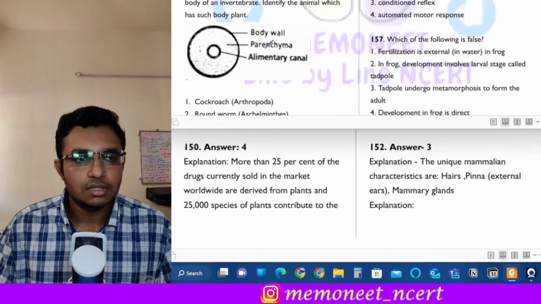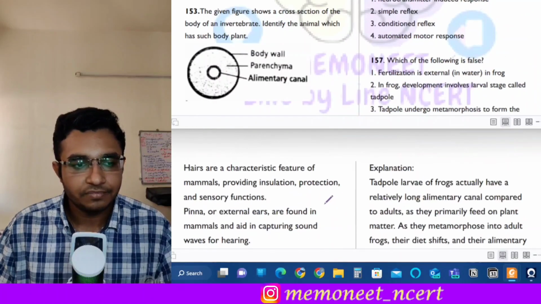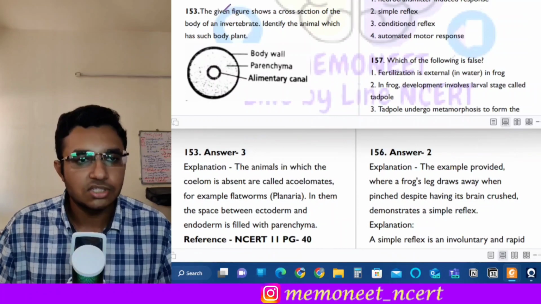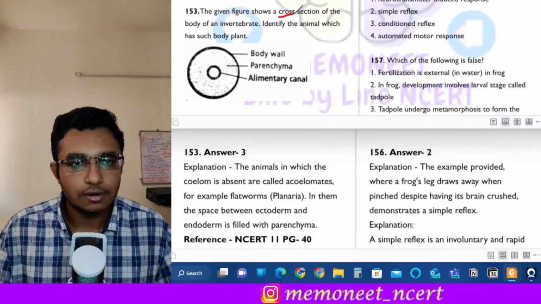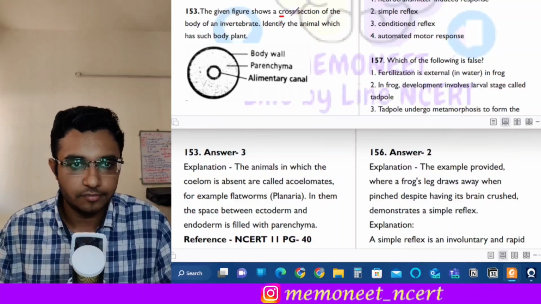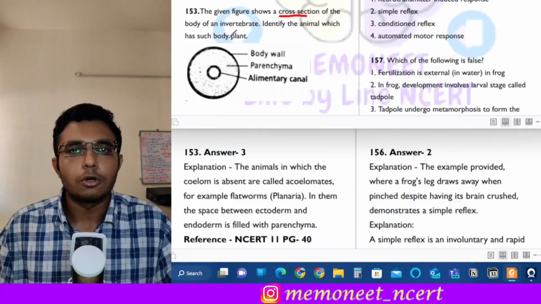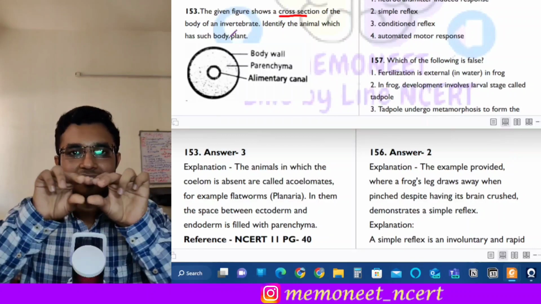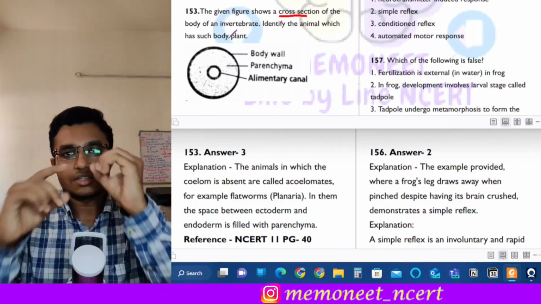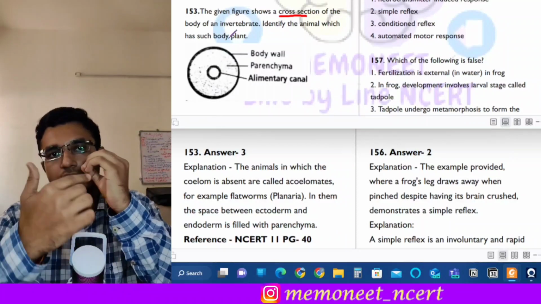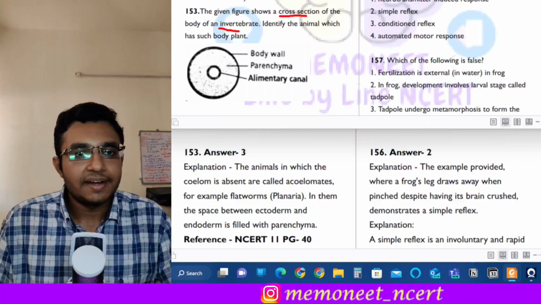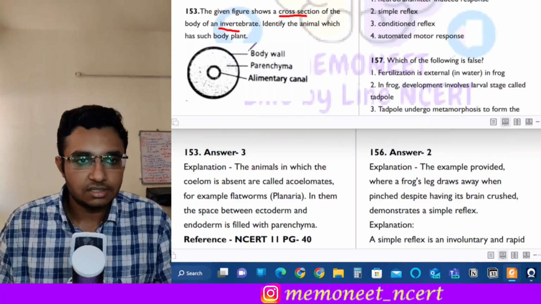The next question is question 153. It is a diagram based question. As you can see, the given figure shows a cross section of the body of an invertebrate. What does cross section mean? See, if this is an invertebrate, you cut it in between and see the section which is cut, like this. So this is a cross section of an invertebrate. Identify the animals which has such a body plan.